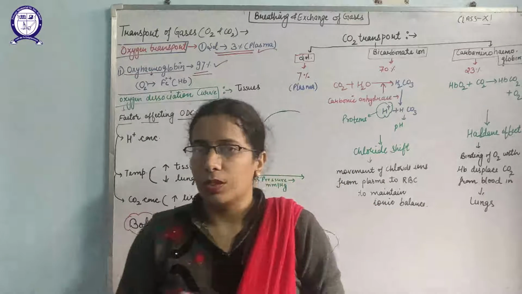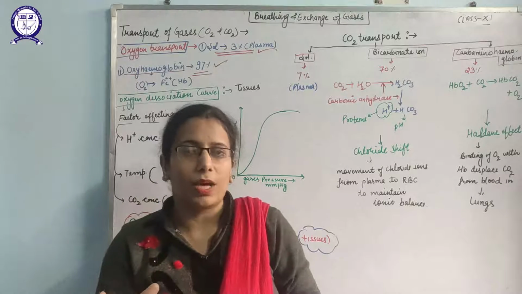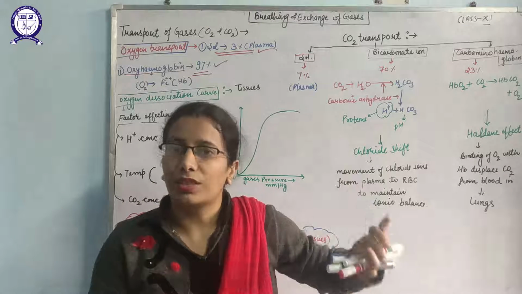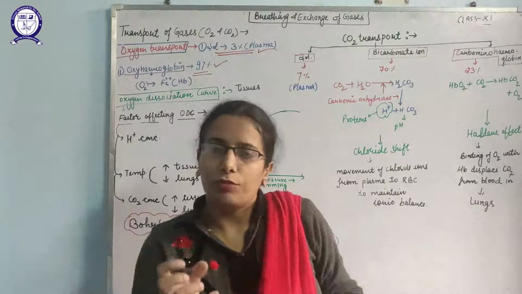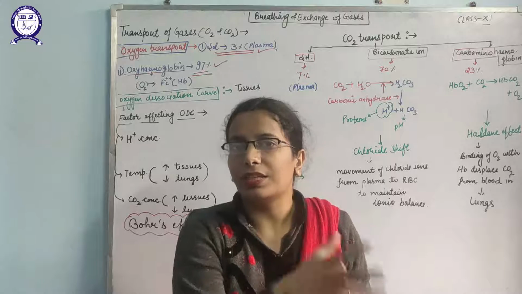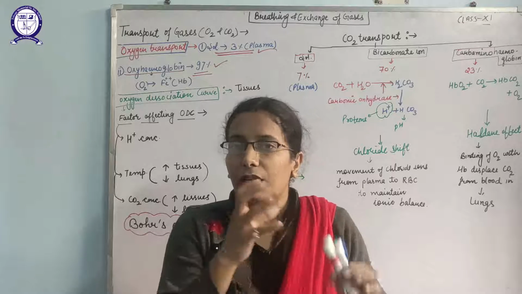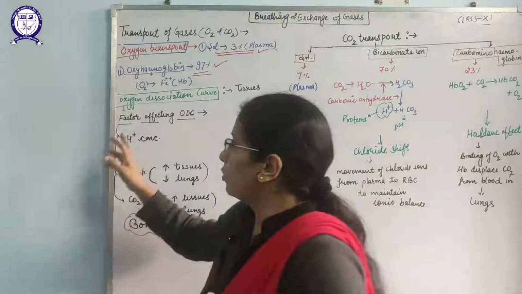So what would happen? The concentration of oxygen is high in the alveoli and low in the blood, so this oxygen will diffuse from the alveoli to the blood, and inside the blood there is the hemoglobin. At that time this oxygen will bind with the Hb, hemoglobin.